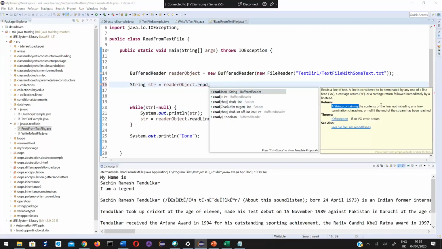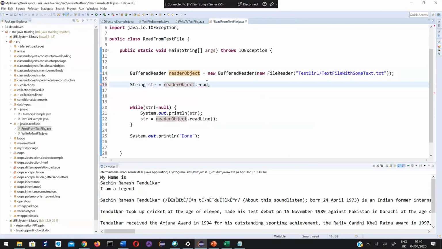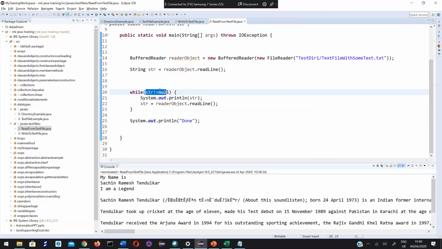When all the lines present in the file are returned, at the end it will return null. I am making use of this condition. So as long as the value returned is not null, I am simply printing each line, then reading the next line.